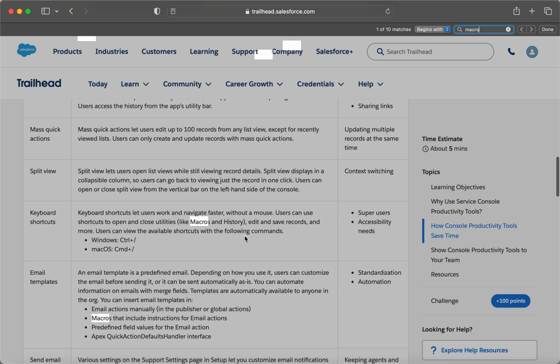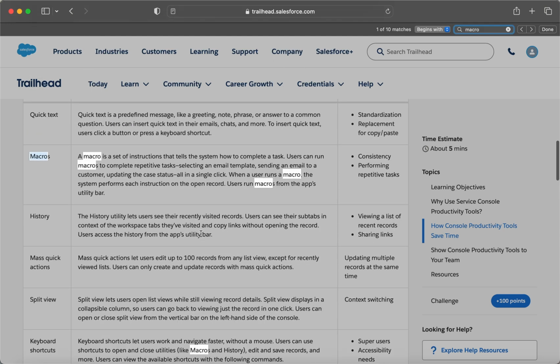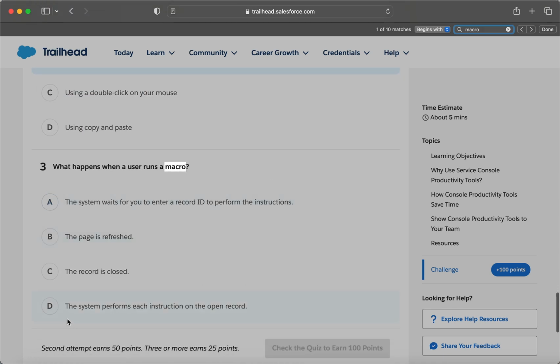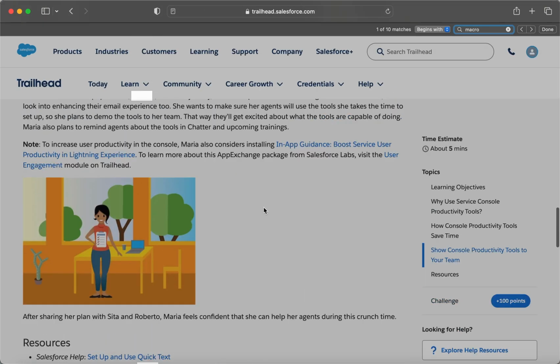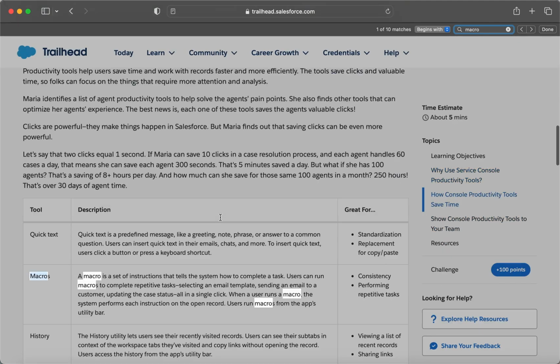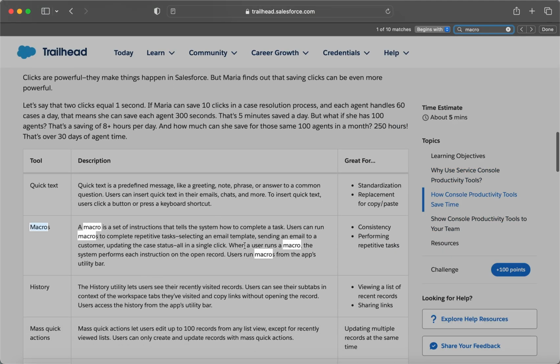See here, macros. Here is the macros, right? So when a user runs a macro, the system performs each instruction on the opened record. Users run macros from the app's utility bar. See here, the system performs each instruction on the open record. You can find it right here. See here. What is that macro? Okay. You see here? When a user runs a macro, the system performs each instruction on the open record, right?